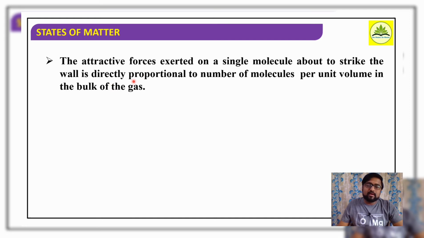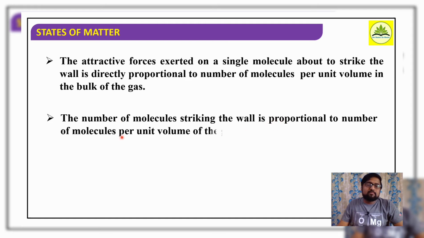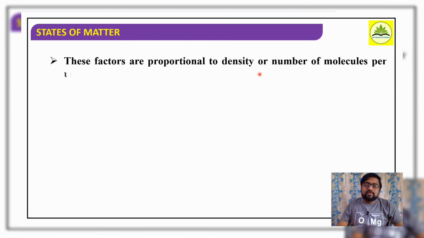The more the number of molecules, the more the attractive force exerted on a single molecule as it strikes the wall. If there are fewer molecules per unit volume, the attractive force to strike the wall of a container is less. Okay, so the number of molecules striking the wall is proportional to the number of molecules per unit volume of the gas. What is the relation here? Number of molecules striking the wall is proportional to what? Number of molecules per unit volume of a gas. These factors are proportional to density, or number of molecules per unit volume of the gas.